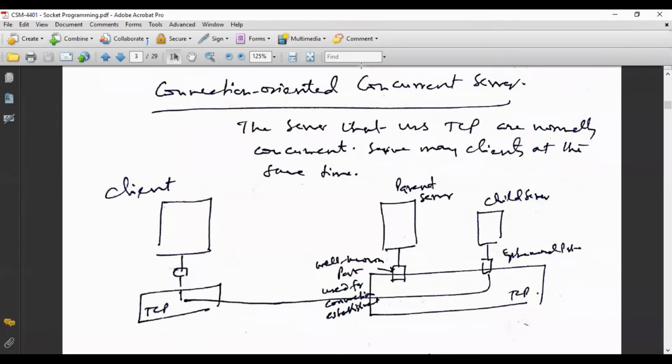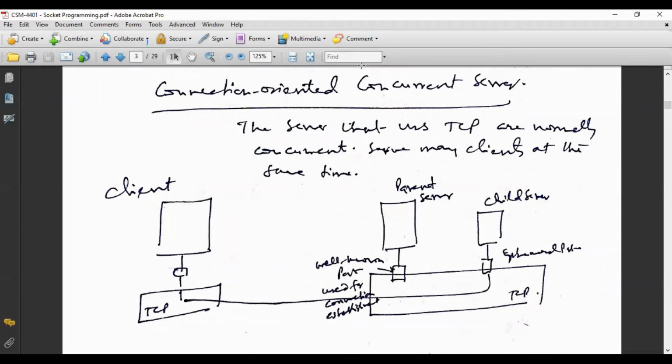The moment a connection is established, the parent server spawns another server, which means it generates another server that is just a copy of the parent server.